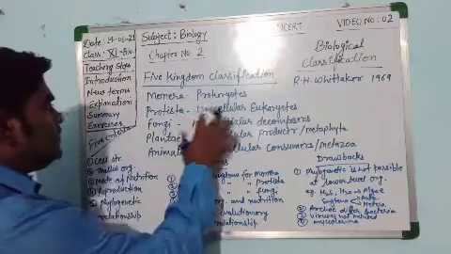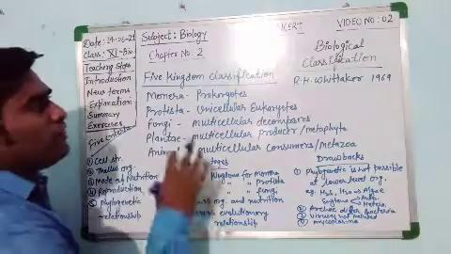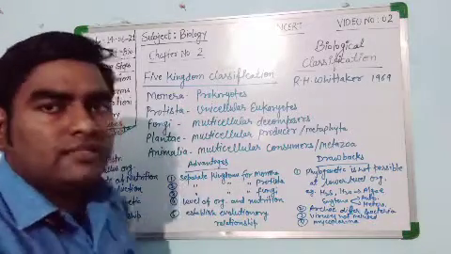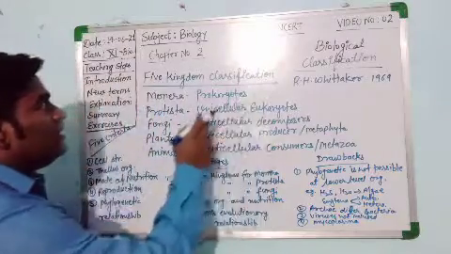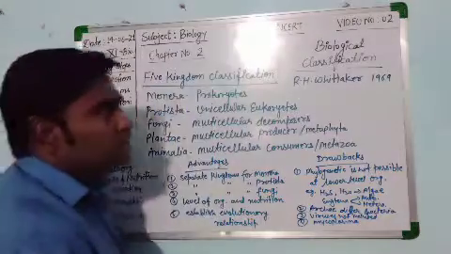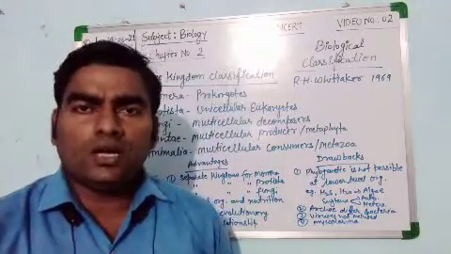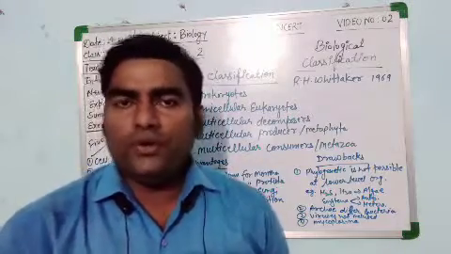And this is the five kingdom system, and these are the five criteria on which Whittaker proposed the five kingdom system of classification. So this is all about video number 2 of chapter number 2, biological classification. In the next video, video number 3, we will study the kingdom Monera in detail.